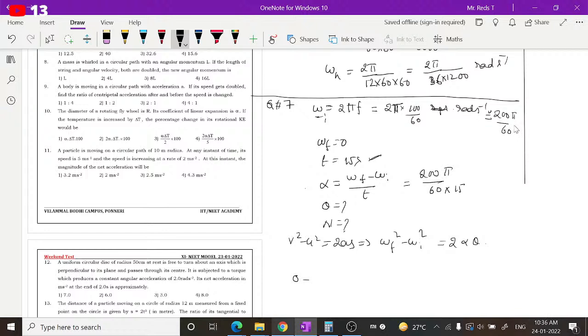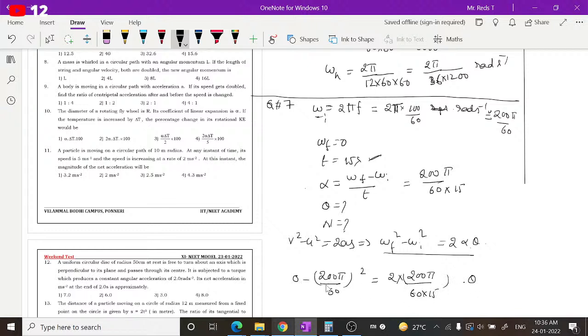Okay, radians per second, whole square. Simplifying this, write (200π/60) whole square is equal to 2 into alpha into 15 into theta.